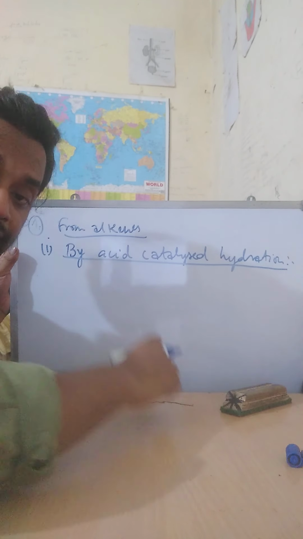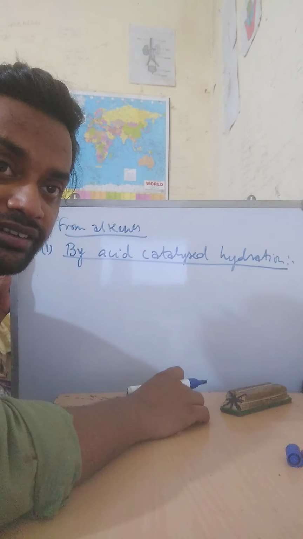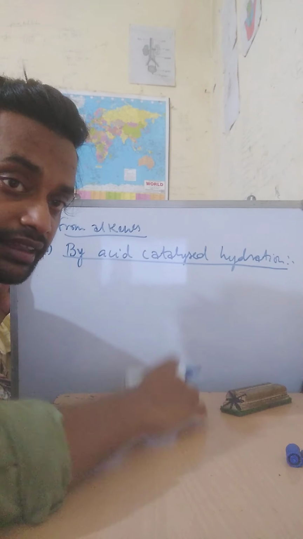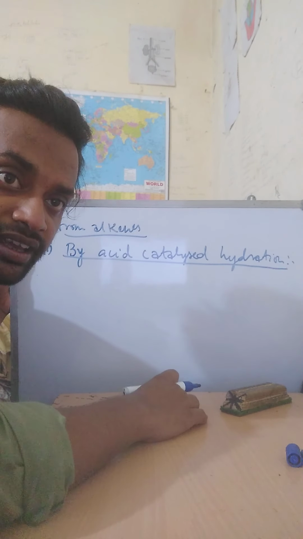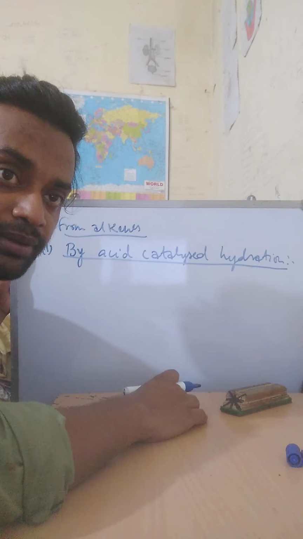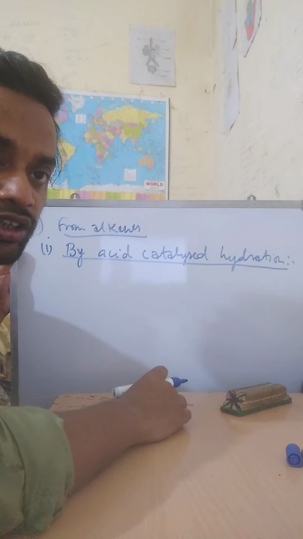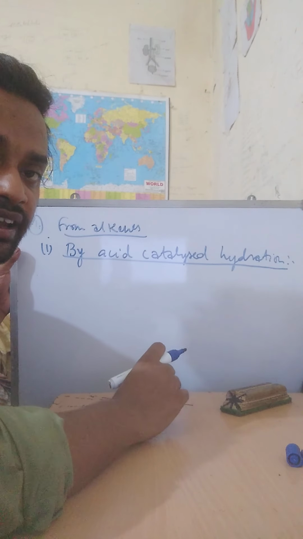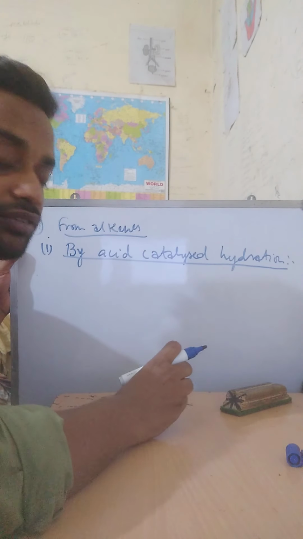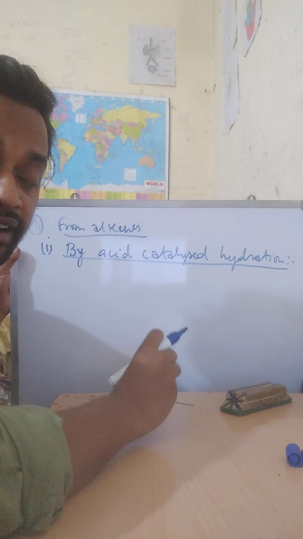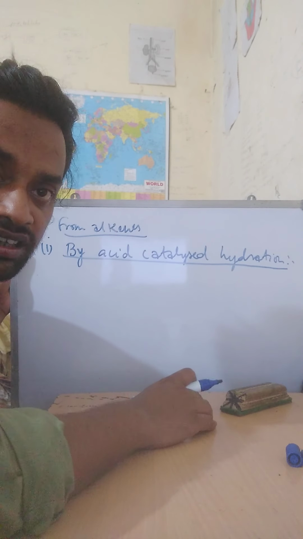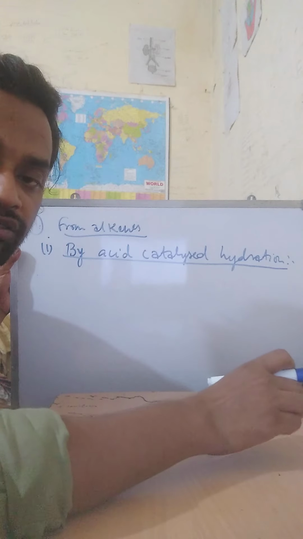Before writing the reaction, write a statement for this. So the statement for this will be that acid catalyzed hydration. Hydration is the reaction with water. Reaction of alkenes with water. So alkenes react with water in the presence of an acid, and the acid will act as a catalyst. Then an alcohol will be formed.